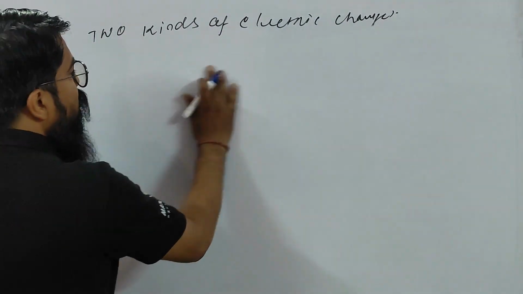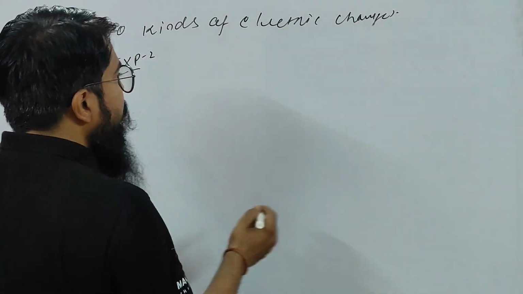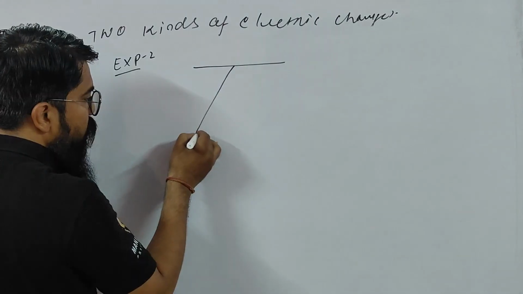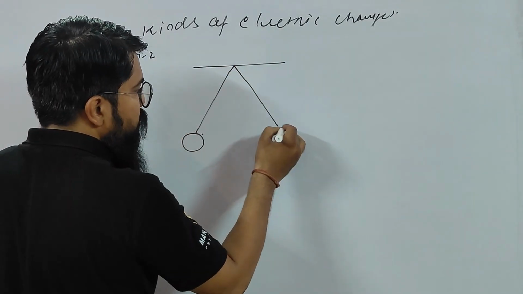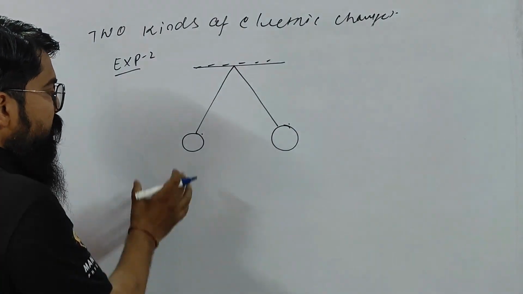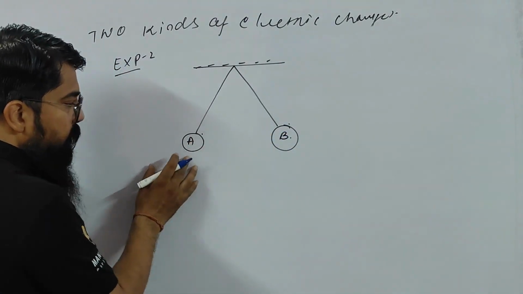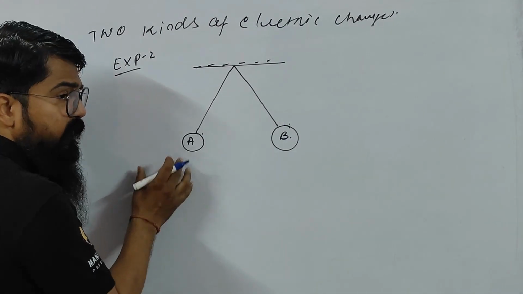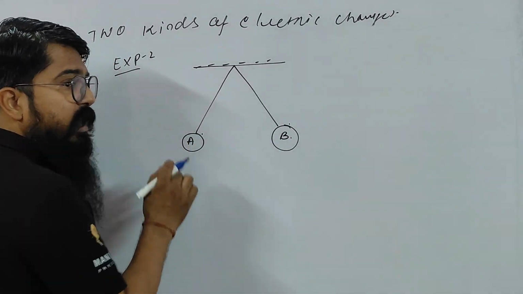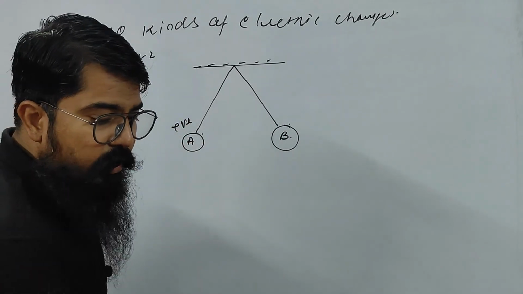Okay children, now one more experiment. Let us do one more experiment. What is that experiment? Let us take two pith balls, small. Do you know what a pith ball is, children? Now let us touch one pith ball, this is A, this one is B. Pith ball A is touched by the glass rod, so the glass rod will develop one kind of charge on A. Obviously, let that charge be positive. Is that clear?